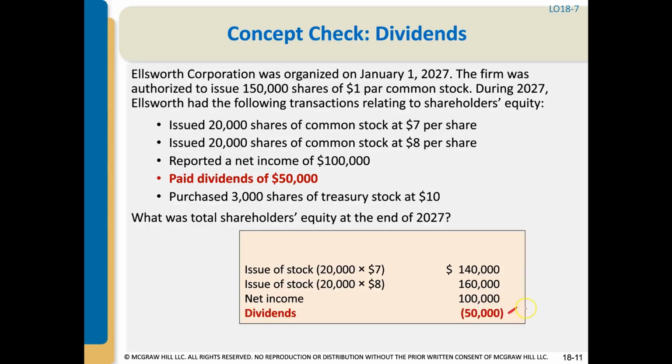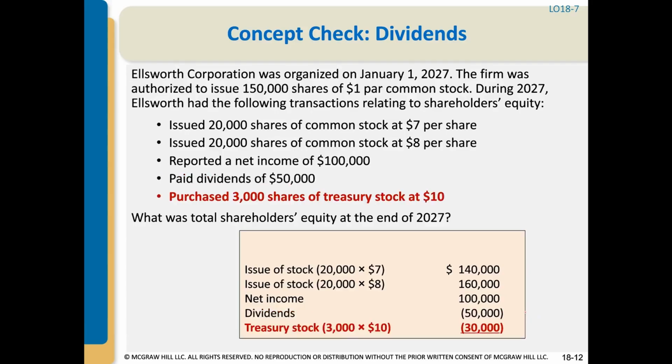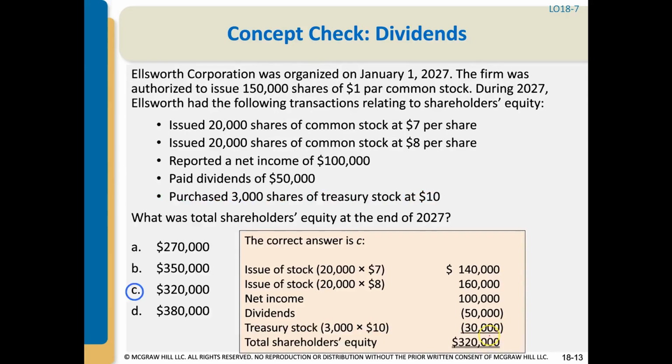That amount decreases your retained earnings, so we're going to decrease our shareholders' equity. And then we purchased 3,000 shares of treasury stock at $10, which is $30,000. And if you watch a video on treasury stock, you'll know that that reduces your shareholders' equity section. And so in total, our shareholders' equity at the end of the year is $320,000.